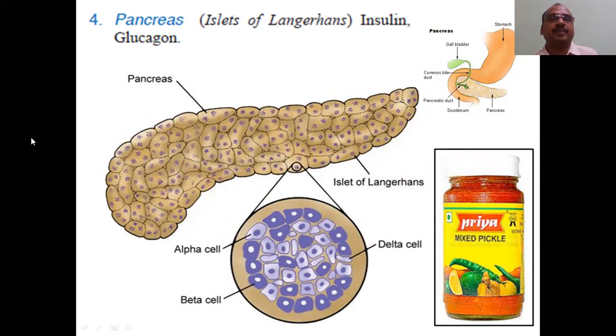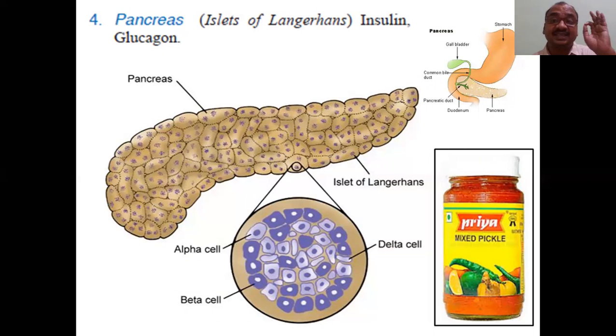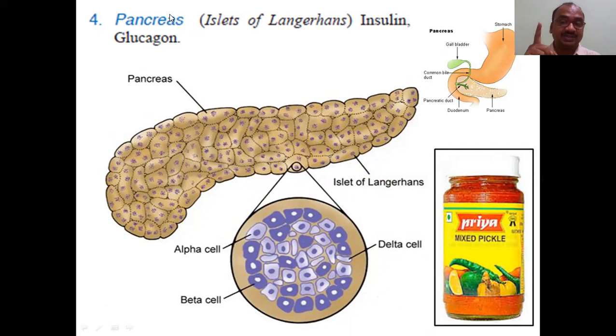Pancreas. Pancreas, a very important point. A number of times it has appeared in question papers, in GPAT, PG entrance exams. It is a mixed gland. We call it a mixed gland because the pancreas consists of both an exocrine system and an endocrine system.